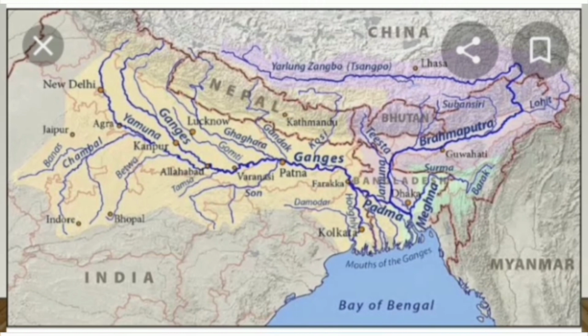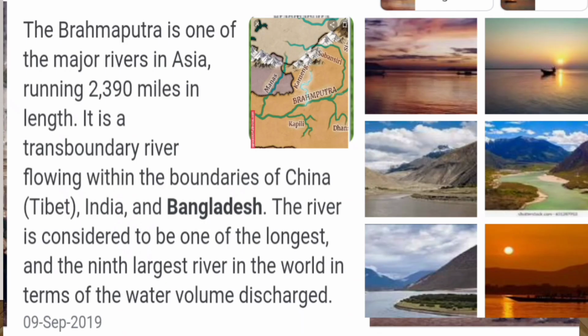From here, the river is known as the Brahmaputra. The Brahmaputra is one of the major rivers in Asia, running 2,390 miles in length.